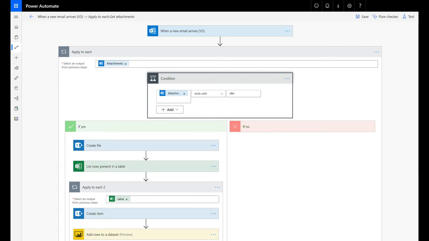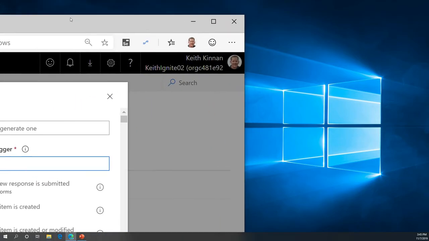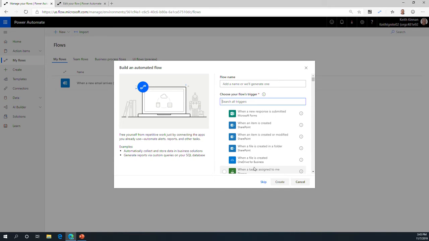At the very top, it's probably hard to see for the audience, so I can pull it up here. Oops, let me switch out of presentation mode. There we go. As most of you know, Microsoft Power Automate has a bunch of triggers, which are events that can start your automation. One of them is when an email has arrived.